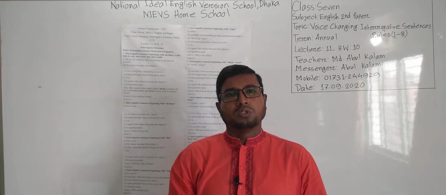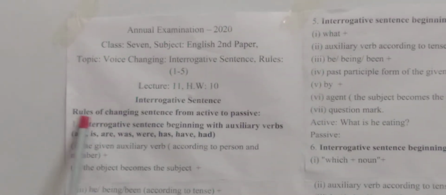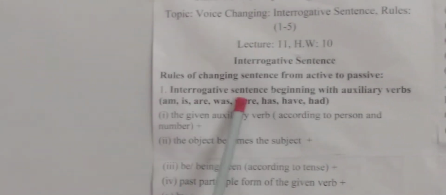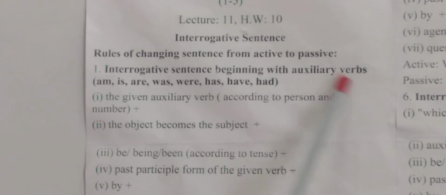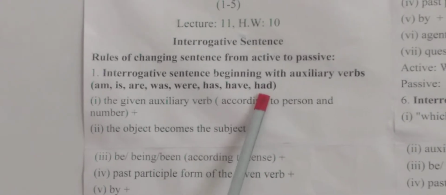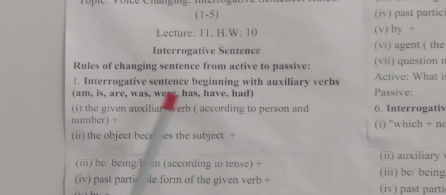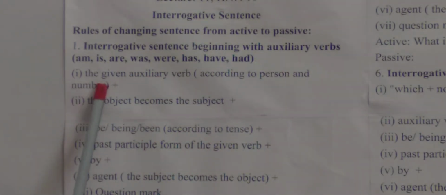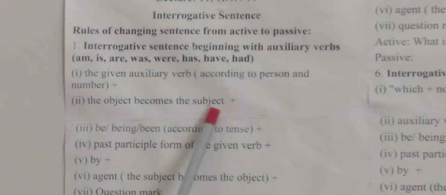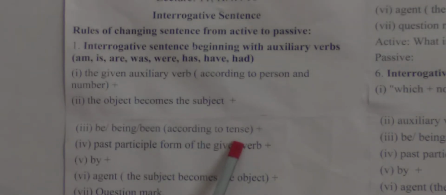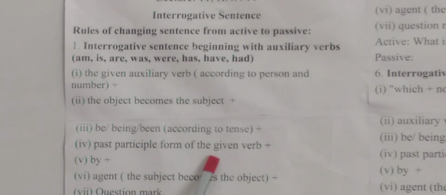Now, let's start with the rules. Rules of changing sentence from active to passive. Number 1. Interrogative sentence beginning with auxiliary verbs am, is, are, was, were, has, have, had. These are the auxiliary verbs. Keep it in mind. Number 1. The given auxiliary verb according to person and number. Number 2. The object becomes the subject. Number 3. Be, being or been according to tense. Number 4. Past participle form of the given verb.